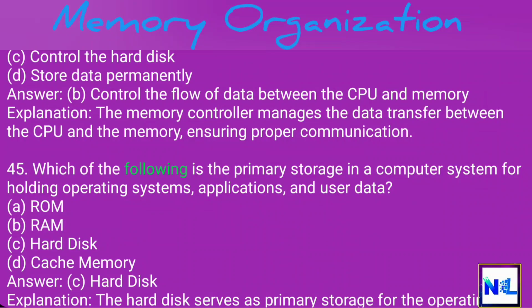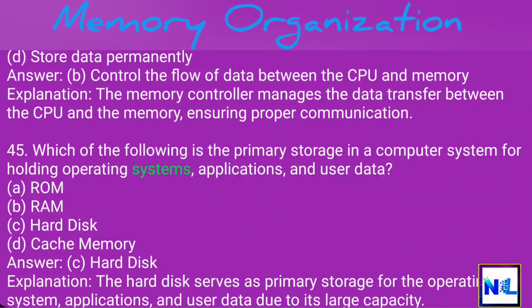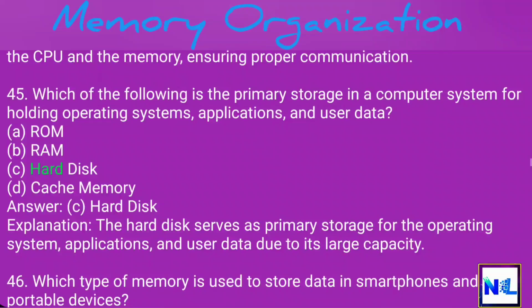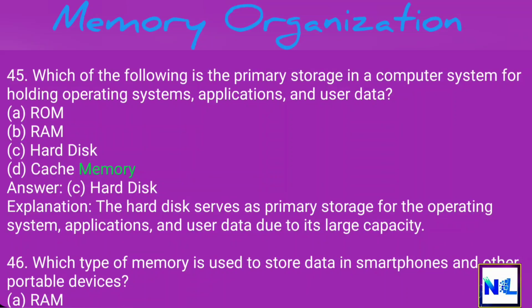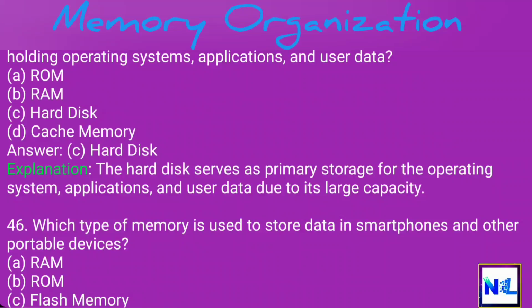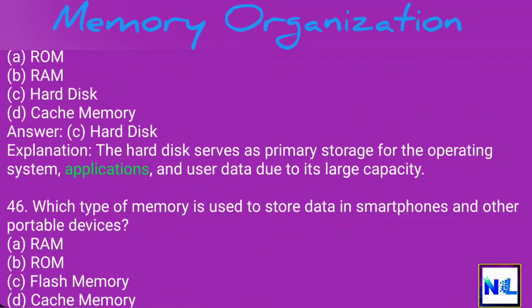45. Which of the following is the primary storage in a computer system for holding operating systems, applications, and user data? A. ROM. B. RAM. C. Hard disk. D. Cache memory. Answer: C. Hard disk. Explanation: the hard disk serves as primary storage for the operating system, applications, and user data due to its large capacity.